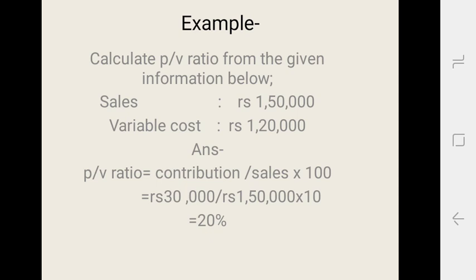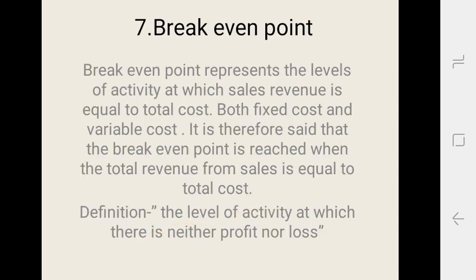We will use the first formula in that example. PV ratio is equal to contribution upon sales into 100. In that example, contribution is rupees 30,000. Therefore, 30,000 upon rupees 1,50,000 into 100, and the answer will be 20%.